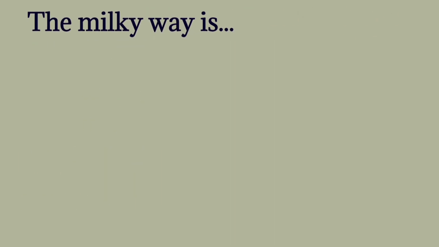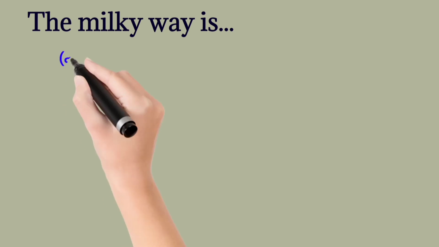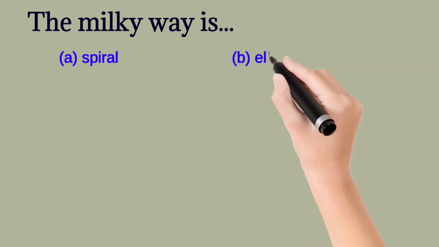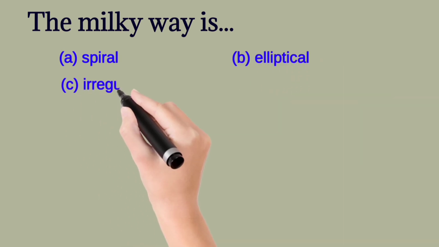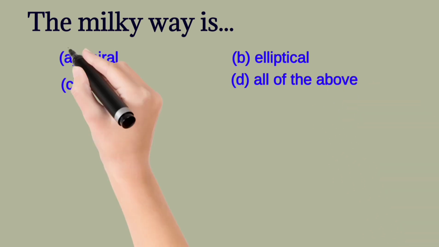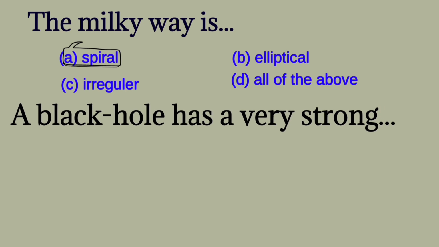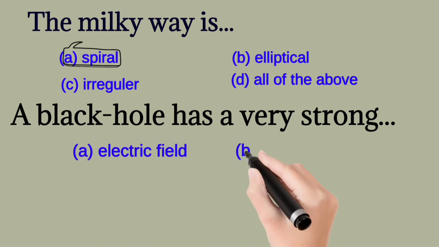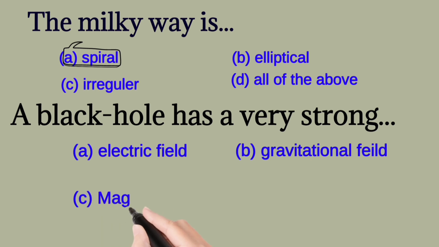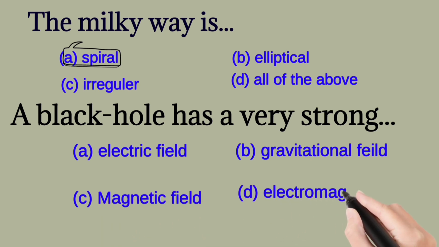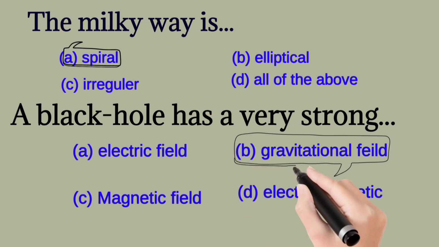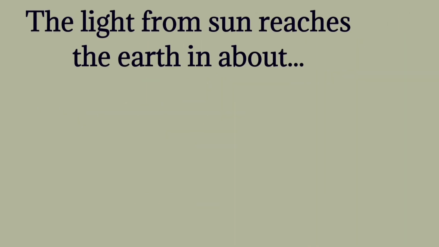द मिल्की वे इज स्पाइरल, elliptical, irregular, all of the above. The correct one is spiral. The Milky Way is spiral. A black hole has a very strong electric field, gravitational field, magnetic field, electromagnetic. The correct one is gravitational field. A black hole has a very strong gravitational field.